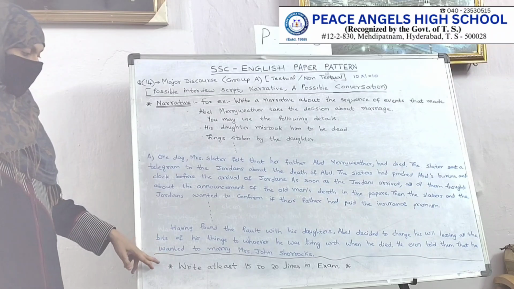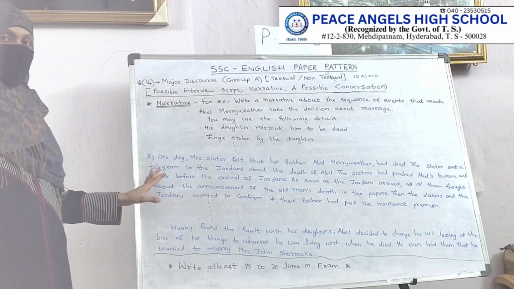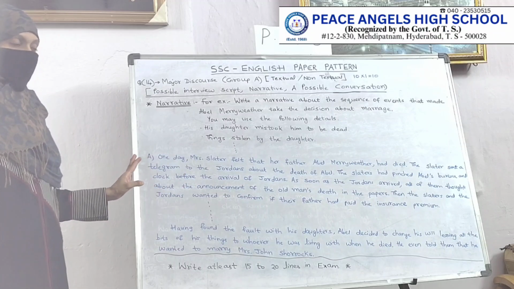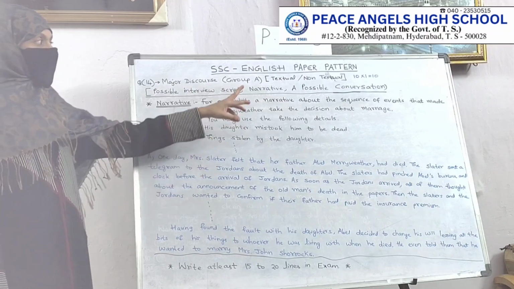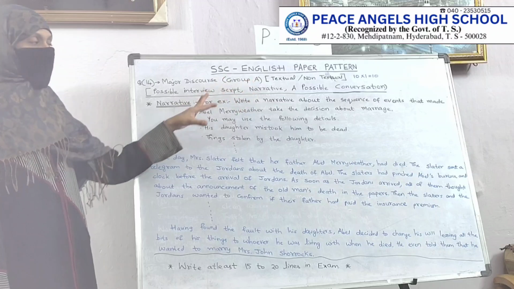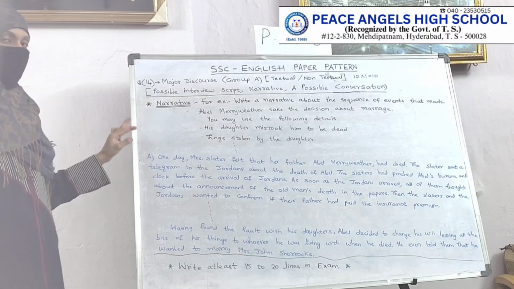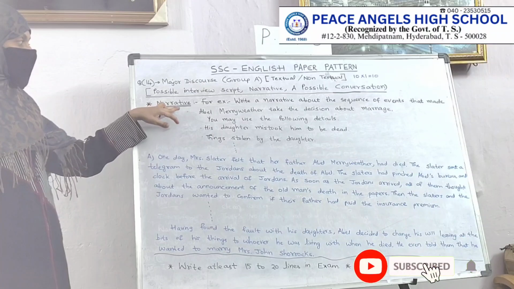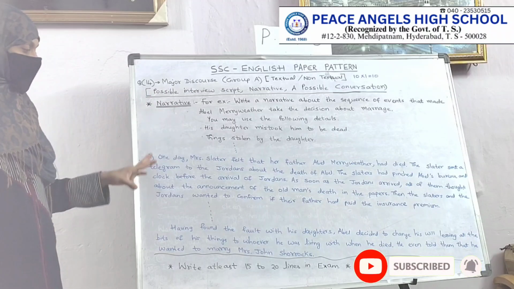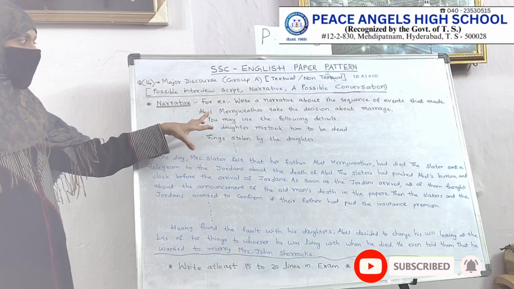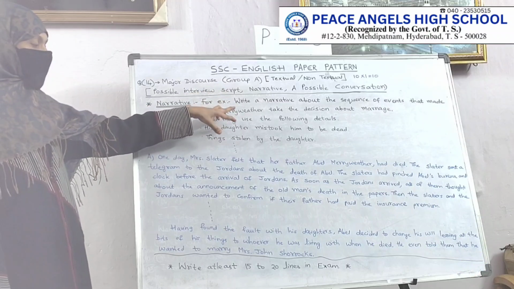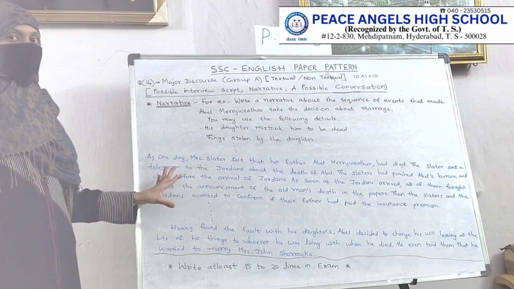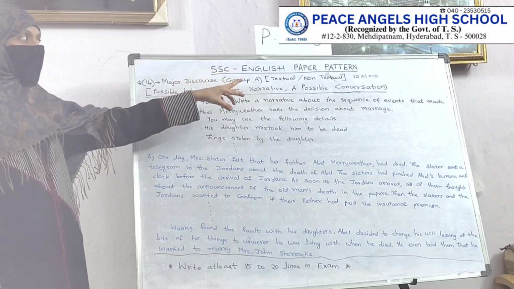These lines should be 15 to 20 lines in the exam. Please write 15 to 20 lines in the exam, students, so that you can get 10 marks in this section. This is the format of the narrative. Don't panic. What do we have to write in a narrative? We just have to use the hints and the knowledge of the lesson from the textbook, and then write in a paragraph of 15 to 20 lines. That's it. Then only you will be able to get 10 marks.